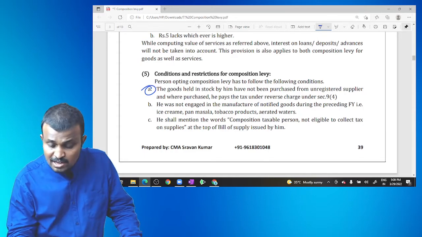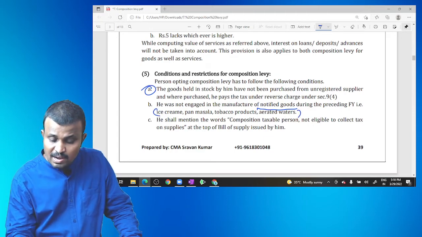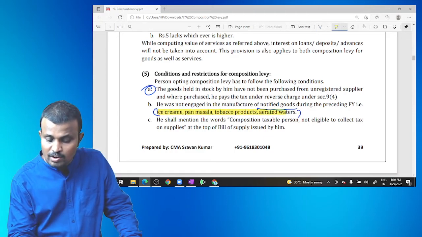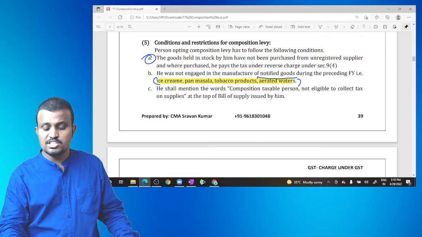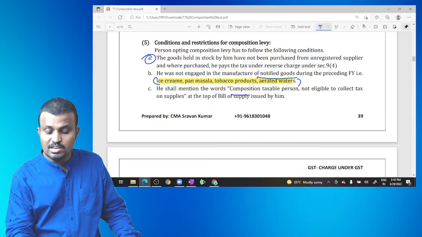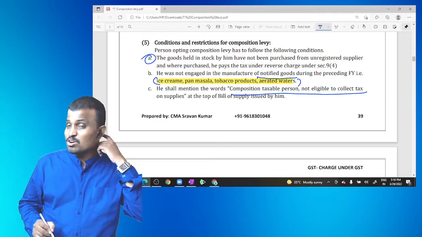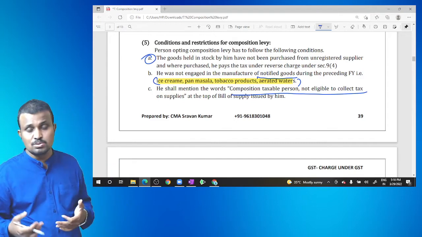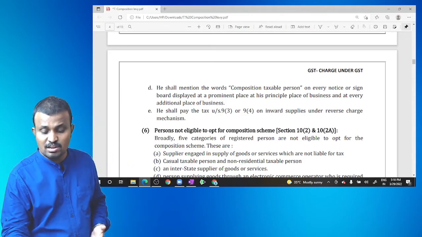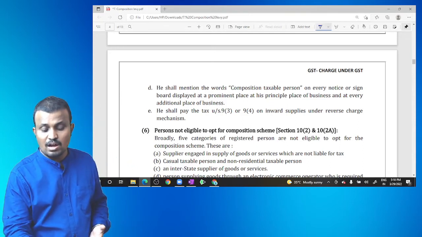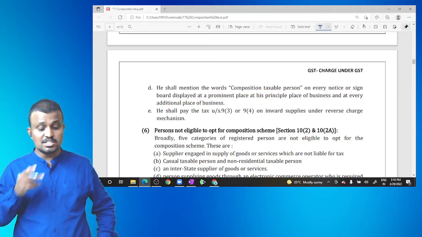Next, he was not engaged in manufacturing of the notified goods. What are the notified goods? Ice cream, pan masala, tobacco products, and aerated water. Next, the composition taxable person is not eligible to collect tax on supplies, and he shall mention at the top of a bill of supply that he is a composition taxable person. Bill of supply is the document issued by the composition dealer while supplying goods or services. Next, he shall mention the words composition taxable person on every notice or signboard displayed at a prominent place at his principal place of business as well as at every additional place of business.